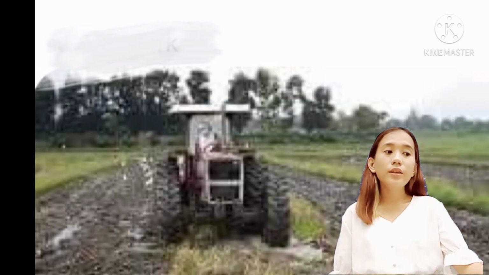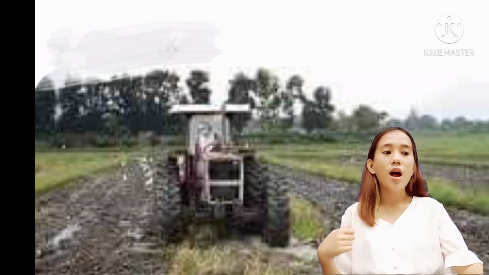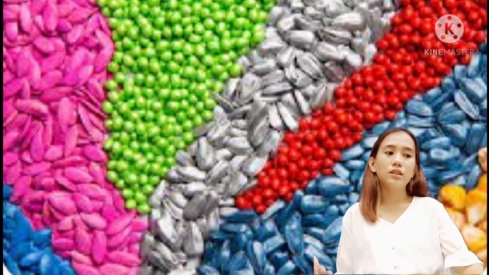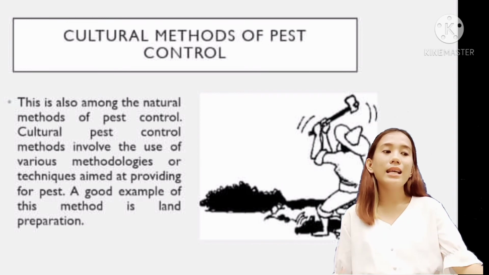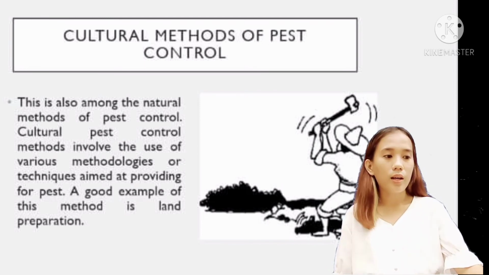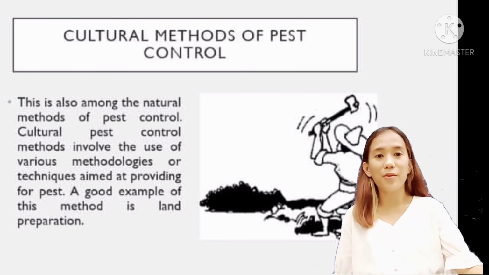A good example of this method is land preparation. Other examples are weeding, seed treatment, and etc. This is one of the easiest methods of pest control in agriculture. It is cost effective and poses no threat to the health of both the consumer and the environment.